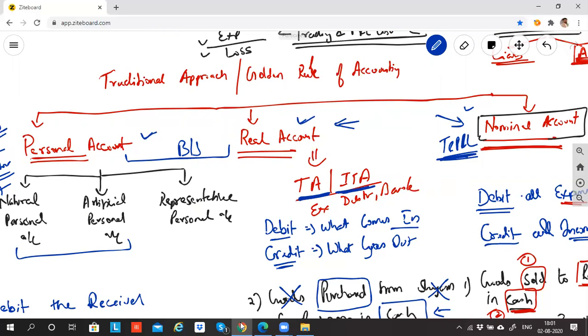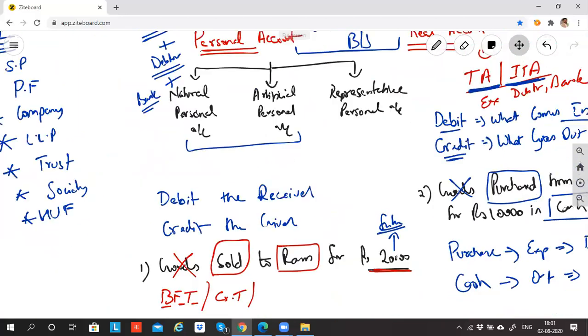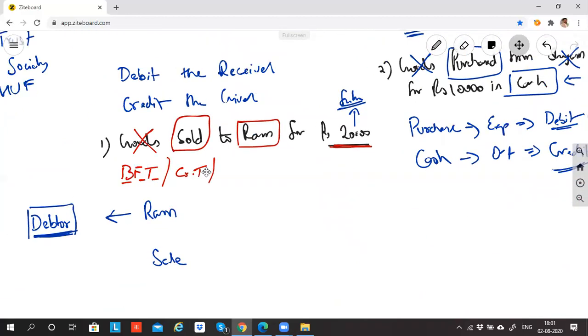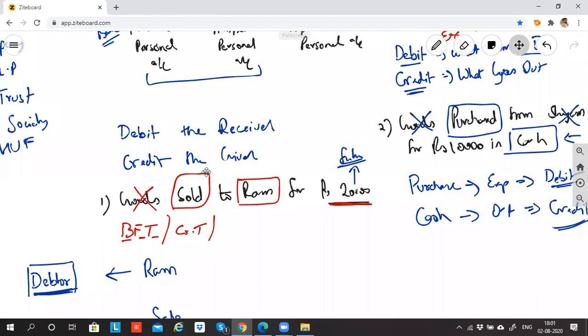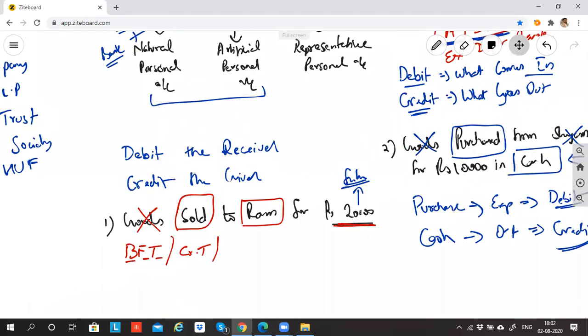So debtor is something which comes under the balance sheet, so I should look for personal account or real account. Real account clearly says to please exclude debtor. So who is left for me last? Who is the final savior? Personal account. Now, under personal account, is it natural personal or artificial? Natural personal account, because Ram is a human being.